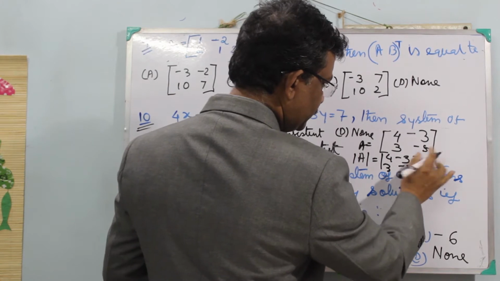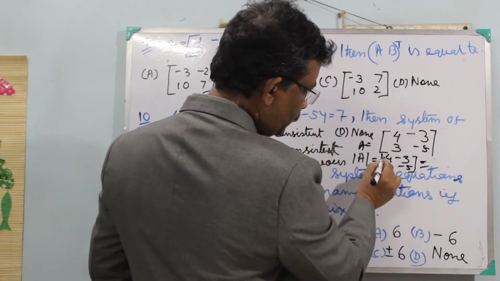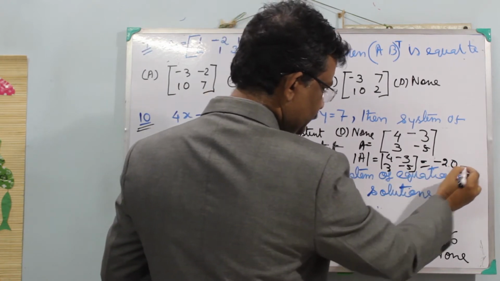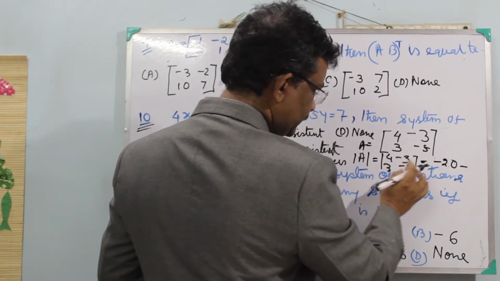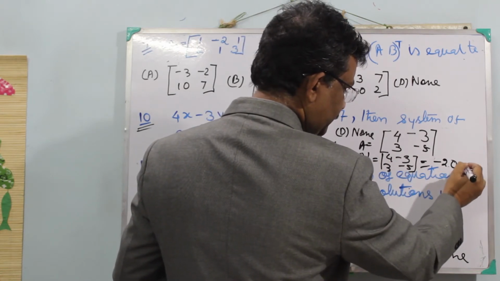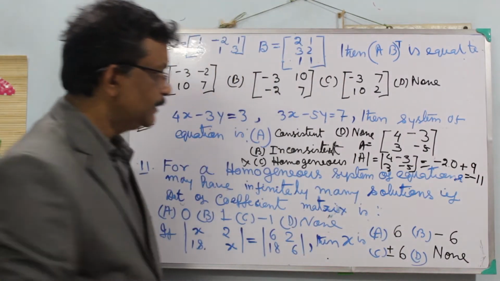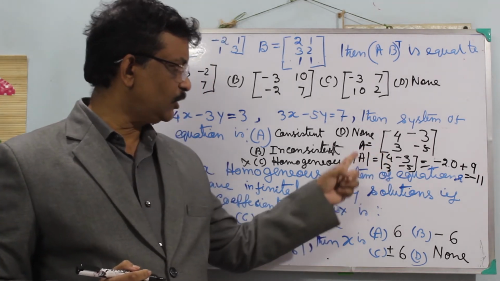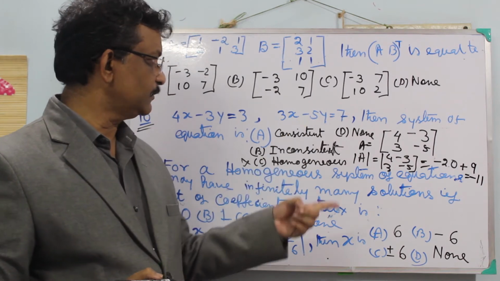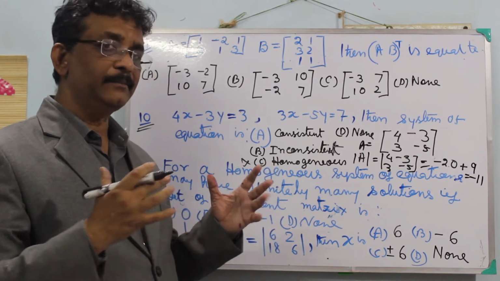So you know how to calculate det A: this into this minus this into this. So 4 into minus 5 is minus 20, minus minus 3 into 3, that means minus 9... that means plus 9, equal to minus 11. Again, this is the coefficient matrix, and if the determinant of the coefficient matrix is 0, then it is inconsistent for a system of equations. You know how to solve a system of equations by the matrix method.